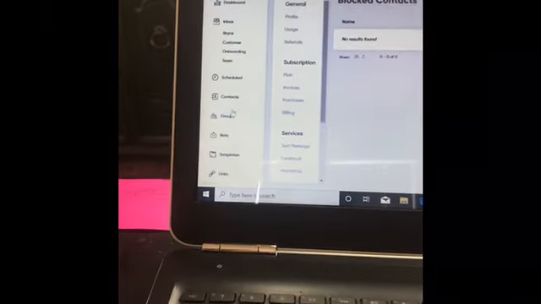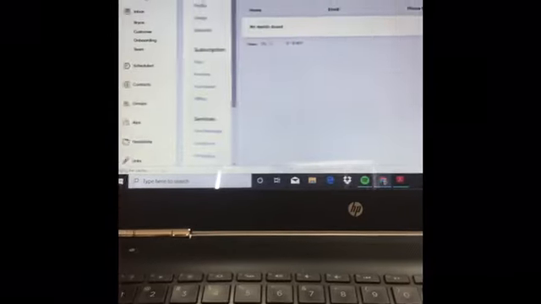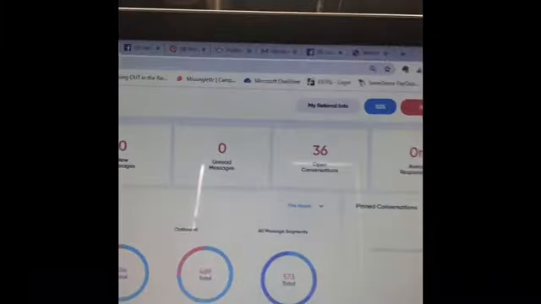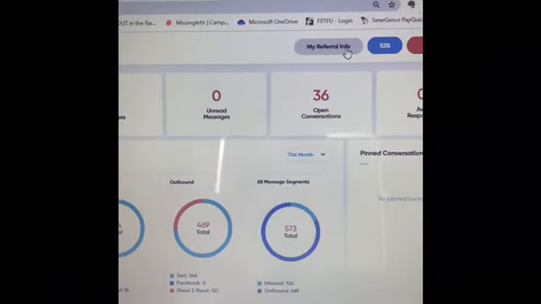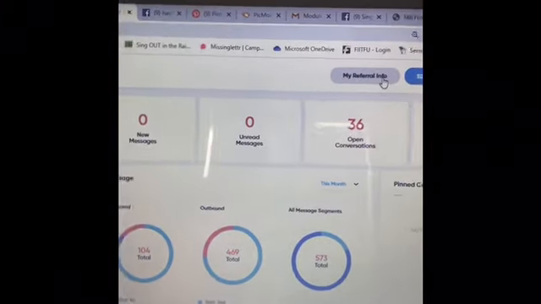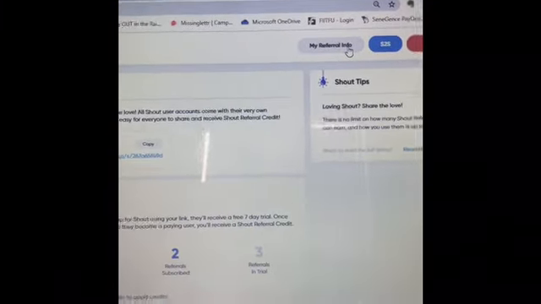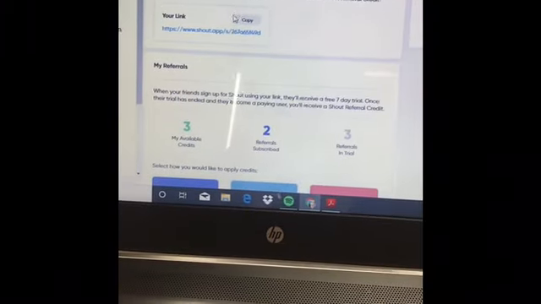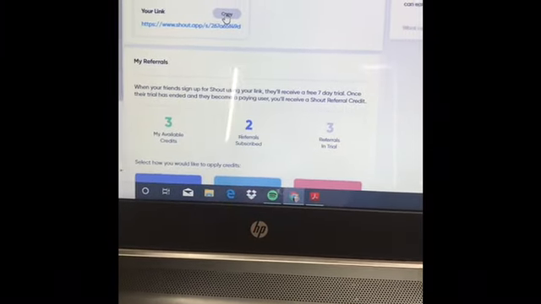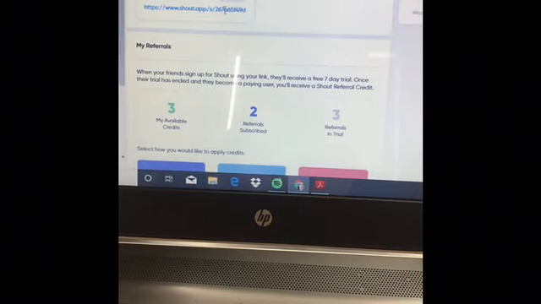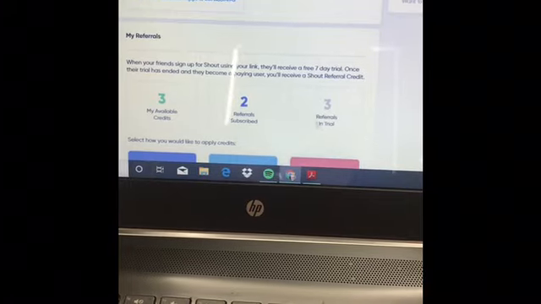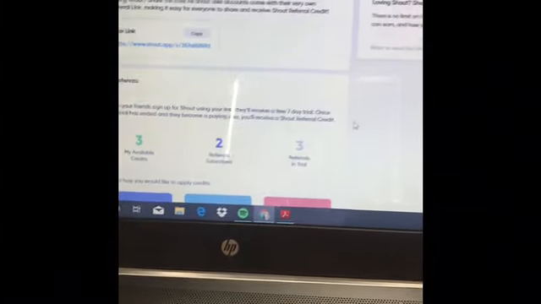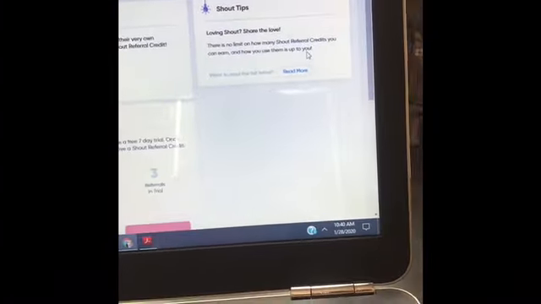So we're gonna go down here. That is your basic overview to Shout. I'm gonna go back up again to my dashboard. Now in your dashboard, up over here off to the side, you can immediately access what is called your referral info. This is if you have somebody on your downline or a friend who wants to know more about Shout. If you click on that, this gives you your link right away. And if you copy this here, you can share that with them. And once they open it and start their process, they get 7 days free. And that's what this number 3 over here is. These are for people who are currently in a trial trying Shout out, okay?